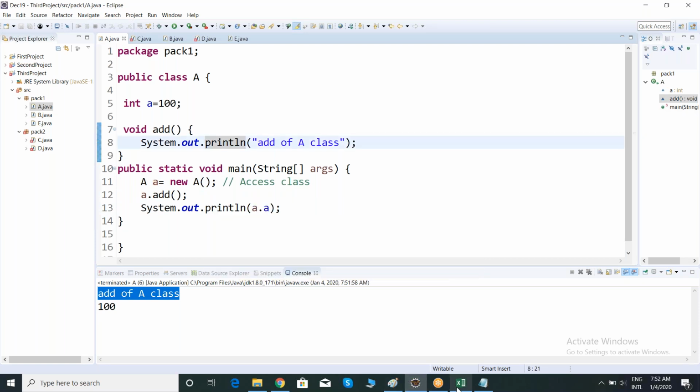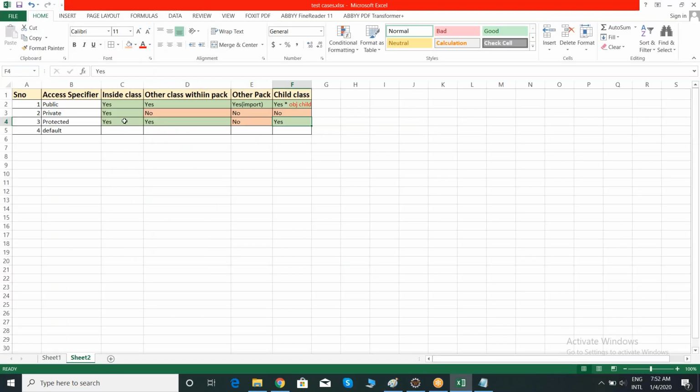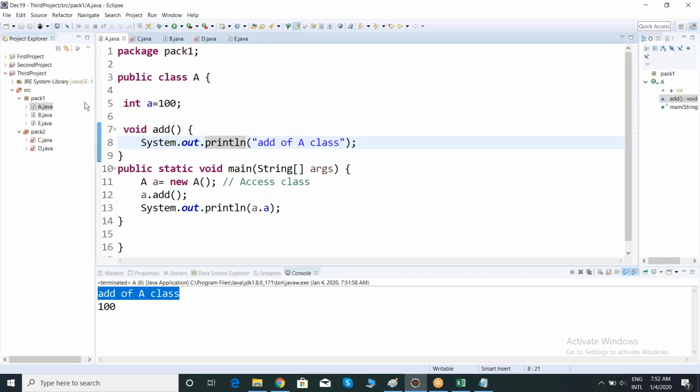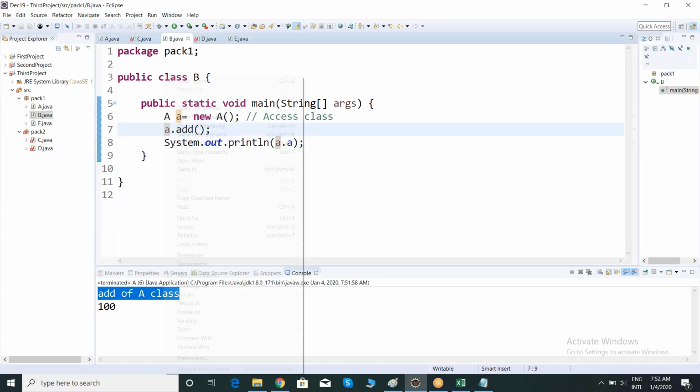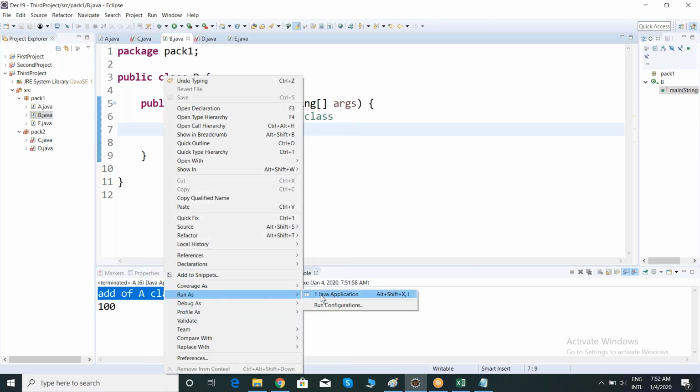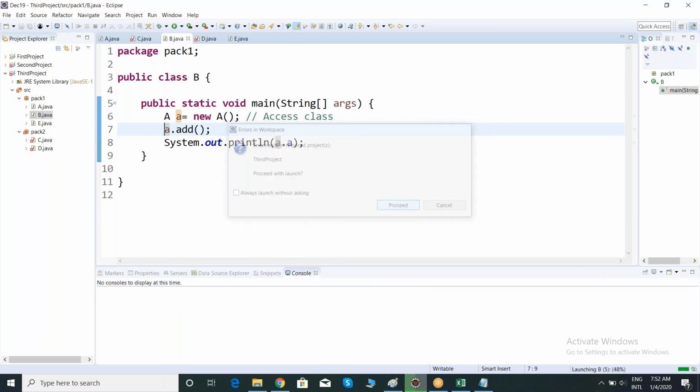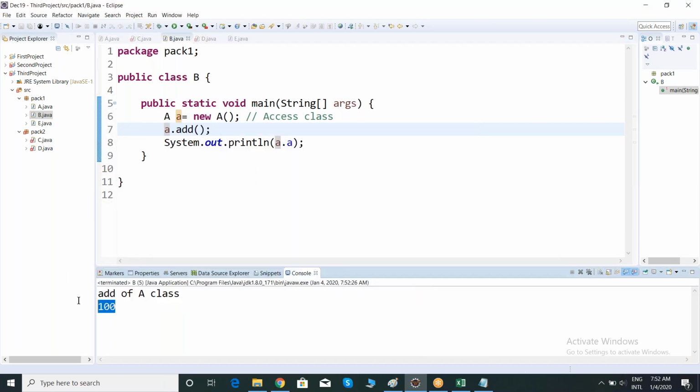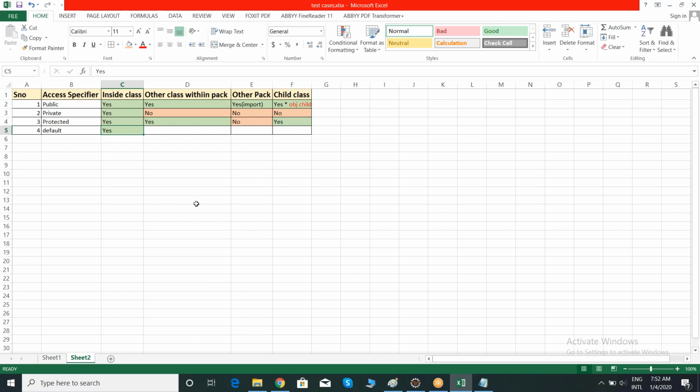Clear, team? So default members are accessible within a class. Observe the next one, within a package, another class. Now observe, I'm able to access default members, default variables, within a package in another class. Yes, I am able to access.